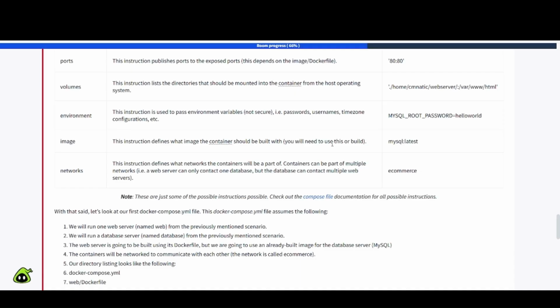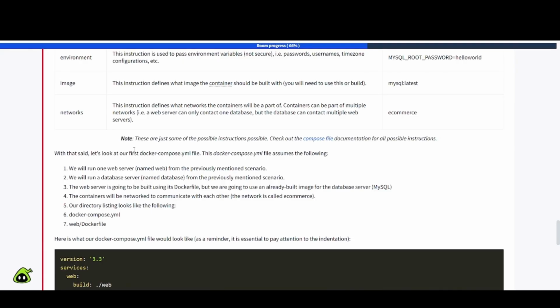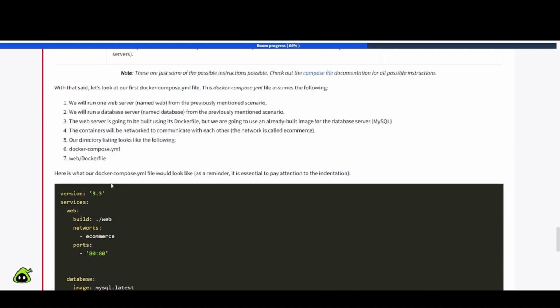This instruction defines what image the container should be built with. You will need to use this or build. Networks. This instruction defines what networks the containers will be a part of. Containers can be a part of multiple networks, i.e. web server can only contact one database, but the database can contact multiple servers. Okay. Note, these are just some of the possible instructions. Check out the compose file documentation for all possible instructions. Okay, that's good to know there.